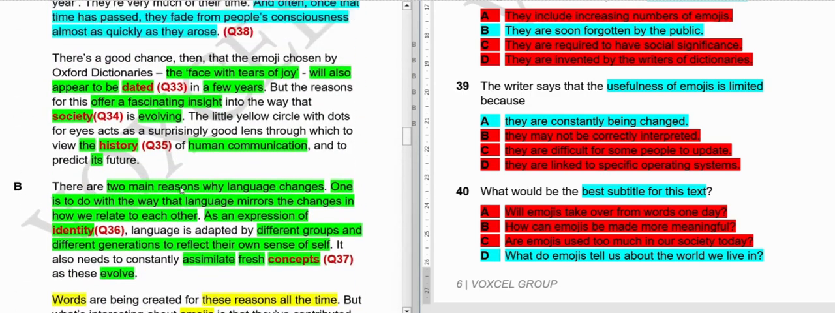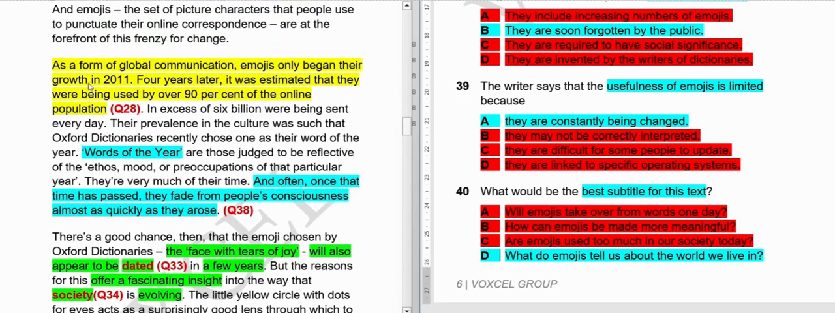Here they are saying in the first paragraph itself, from 2011, 90% of the online population used emojis. Yes, it is written, but it is nowhere to be inferred that we are using it too much. So 90% of people are using emojis, but are they using too much or a limited amount of emojis? We don't know about that.